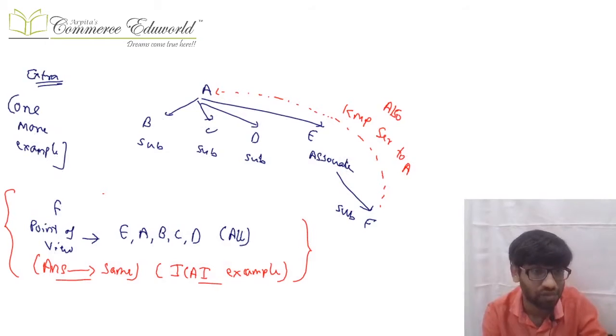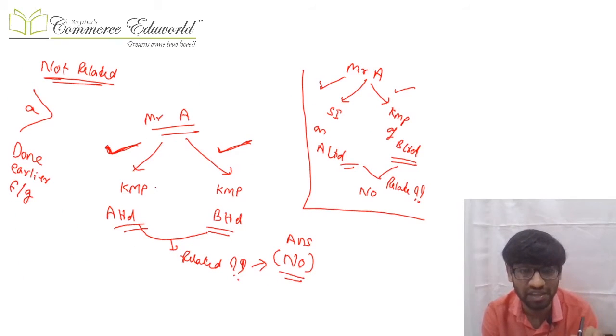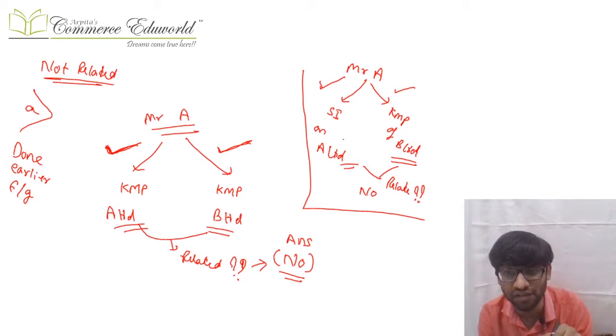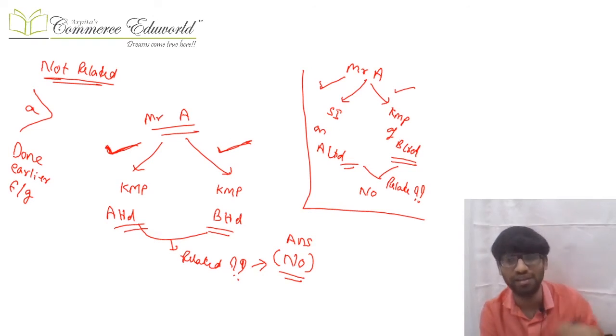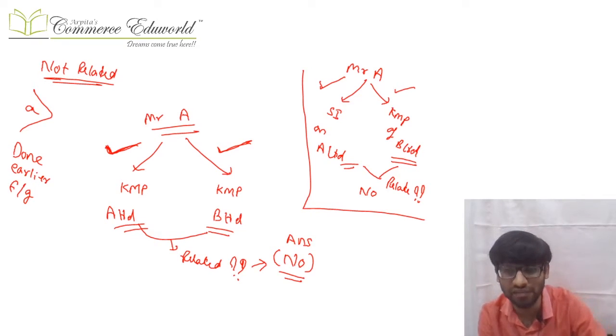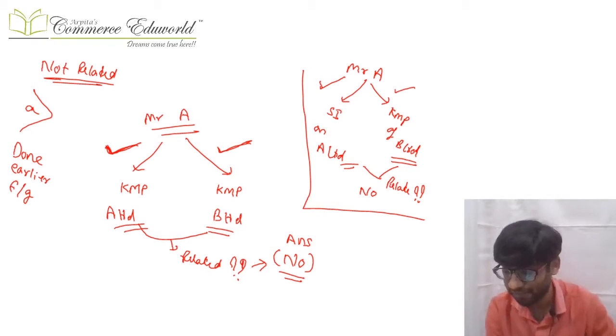So basically it can be like this. Mr. A is a KMP in A Limited, Mr. A is a KMP in B Limited. So A Limited and B Limited cannot become related. Obviously Mr. A and A Limited are related, Mr. A and B Limited are related, but A Limited and B Limited cannot become related. Clear? Similarly, if Mr. A has significant influence in A Limited and Mr. A is a KMP of B Limited, then yes, Mr. A and A Limited are related, Mr. A and B Limited are related, but A Limited and B Limited cannot be, because at one place there is significant influence and at the other place he is a KMP.